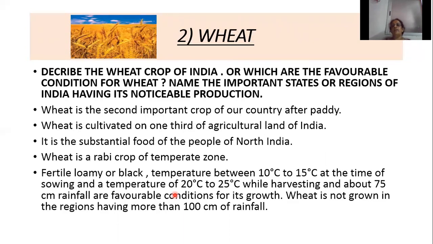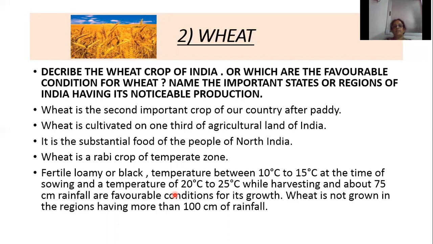That is why wheat is the staple food of the people of North India. Wheat is a rabi crop of a temperate zone. Rabi crop means wheat is cultivated in the winter season. Temperate zone is the zone situated between the Tropic of Cancer and the Arctic Circle, and the Tropic of Capricorn and the Antarctic Circle.